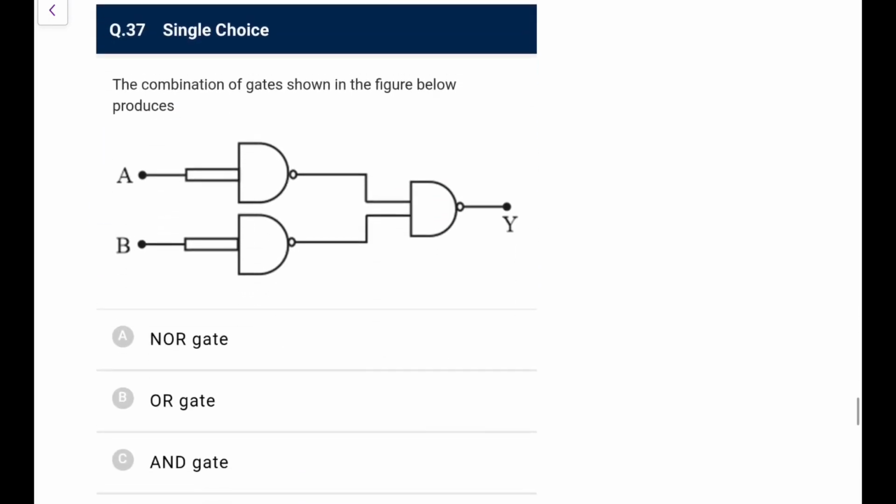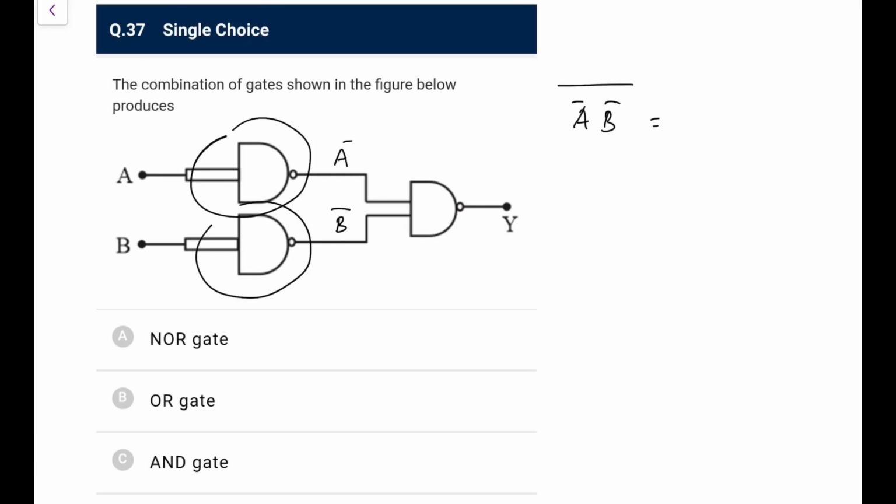Now, the combination of gates shown in the figure below produces. So what we have here, NAND gate with both inputs same, so it would be an inverter, this would be invert, and this is invert. Directly if you go by Boolean, this would be A bar, this would be B bar, and this is a NAND gate. So A bar, B bar, whole bar you will write. If I simplify, A bar B bar, I can write it as A plus B whole bar. So whole bar will become A plus B, so it would be the OR gate.